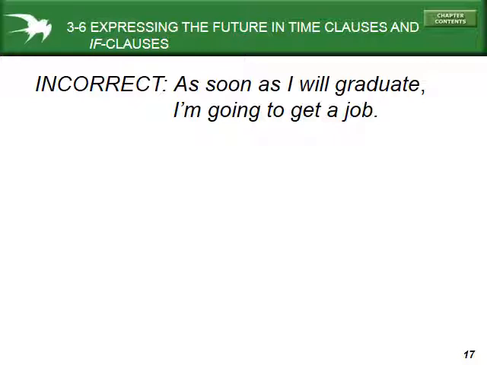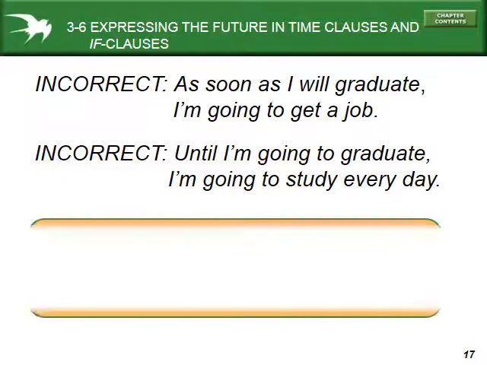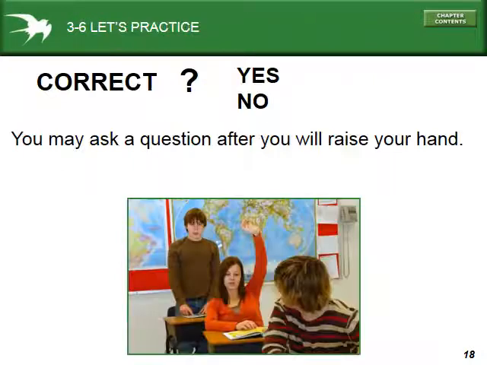So here's a mistake. As soon as I will graduate, I'm going to get a job. The mistake there is that in the time clause, we need to use the simple present tense. Here's another mistake. Until I'm going to graduate, I'm going to study every day. The mistake again is that you're using the future tense in the time clause. We don't use will or be going to in the time clauses.